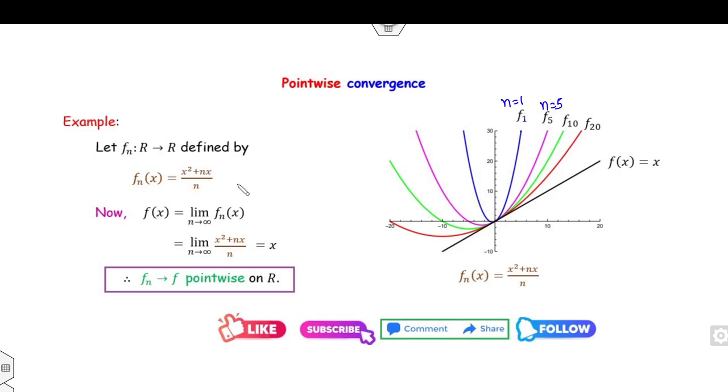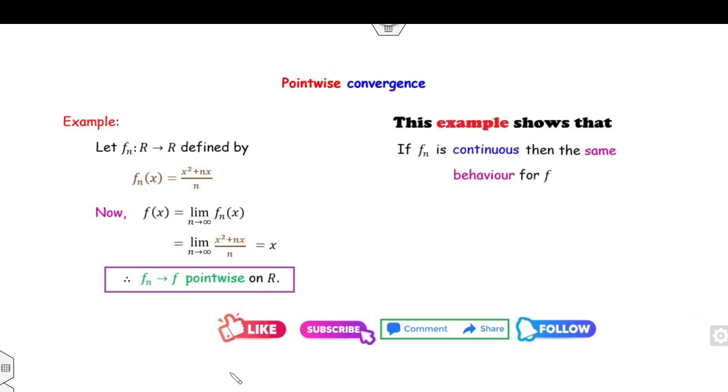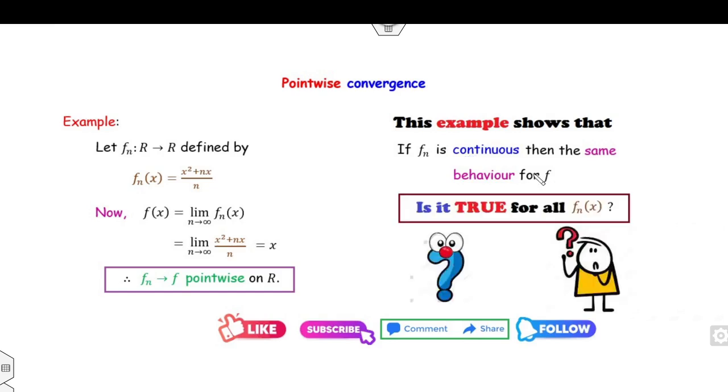If you take n approaching infinity, the graph is f(x). And clearly, f1, f5, f10, f20, f of 100 and so on, the graph of the function fn will be flattened towards the line f(x) equal to x. That's the meaning of pointwise convergence. Now, this example shows that if fn is continuous, then f is also continuous. But is it true for all fn(x)? So the answer is no.